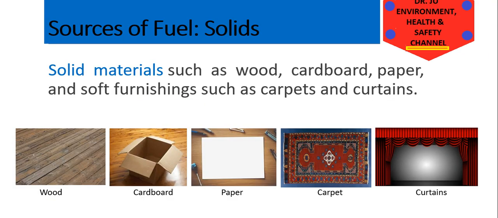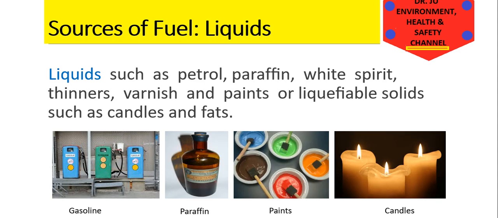And for our sources of fuel, we have different sources, like solids, liquids, and gases. Solid materials include wood, cardboard, paper, and soft furnishings such as carpets and curtains. For liquids as a source of fuel, we can have petrol, paraffin, white spirit, thinners, varnish, and paints, or liquefiable solids such as candles and fats.